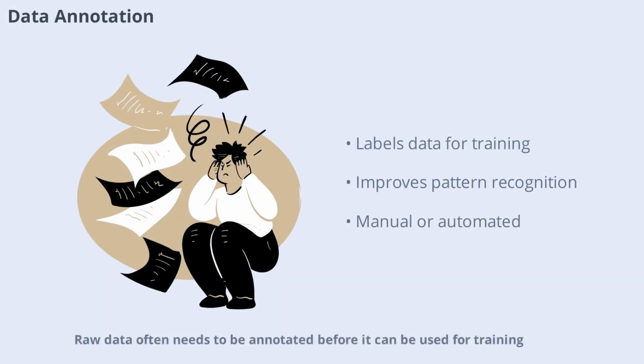Raw data often needs to be annotated before it can be used for training. Annotation involves labeling text with information such as sentiment, topic, or named entities. This process helps models learn to recognize patterns and make accurate predictions. Annotation can be done manually or with the help of automated tools.